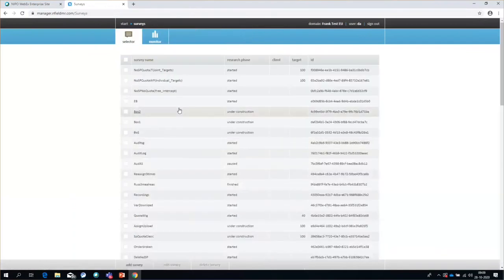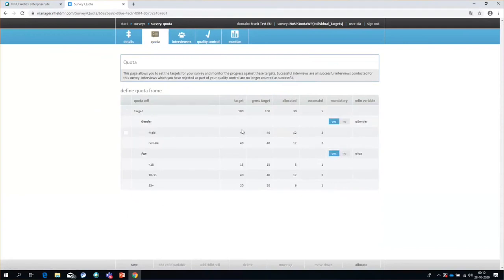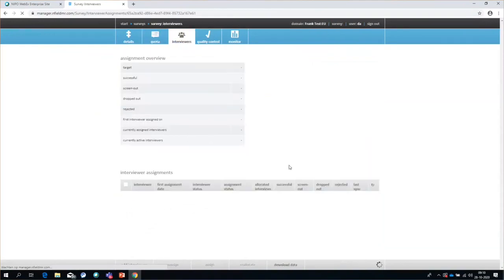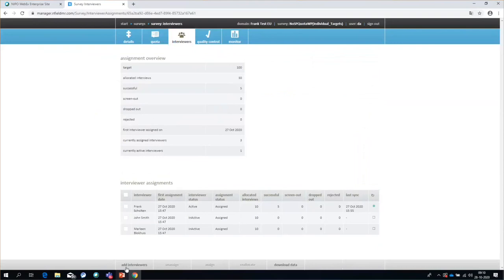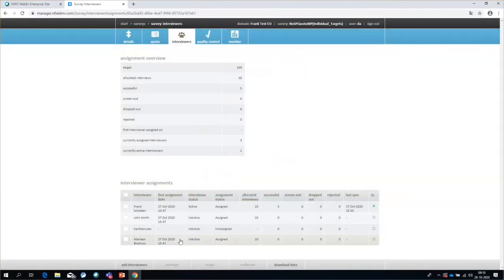Let's very quickly look at the assignments. If we do a work package survey, then we need a quota, because we need at least a target to create these work packages. This is the quota frame that was created for this survey, and assignments for this type of survey. Again, we need to add an interviewer. So let me add this interviewer again. And then we need to activate this interviewer. And there are actually 2 ways you can do this.